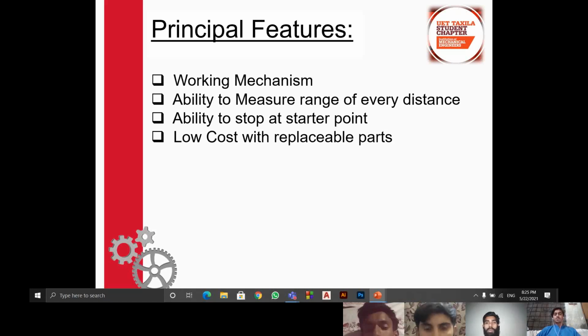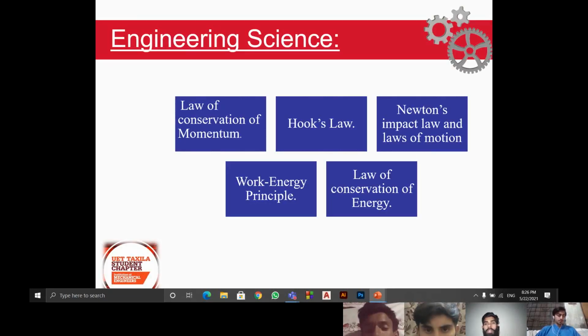Then the low cost of our device. We have used cheap components which are also replaceable parts, making our device efficient.